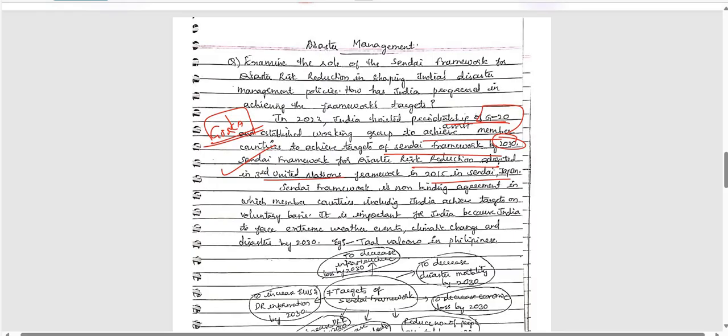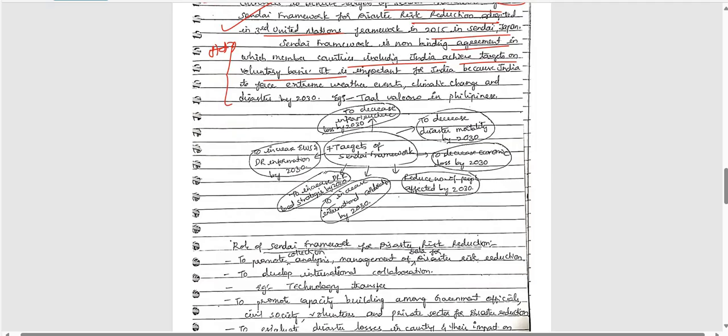Next, the Sendai Framework is a non-binding agreement in which member countries, including India, achieve targets on a vulnerability basis. Here he included some little static background also. Very good. So next, coming to the 7 targets of the Sendai Framework. What are the guidelines we need to provide, right? So here, to decrease infrastructure loss by 2030, to decrease disaster mortality by 2030, all are 2030 only, right? That is, the timeline is 2015 to 2030, right?